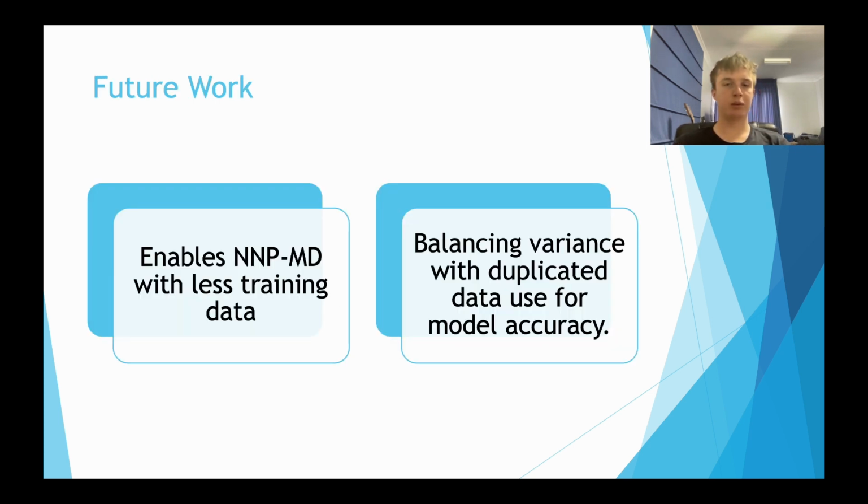The main impact of this project is highlighting the potential for running neural network potential-based MD with considerably less data. An interesting avenue of research is to optimize this data duplication. The duplication process is more delicate than it seems.